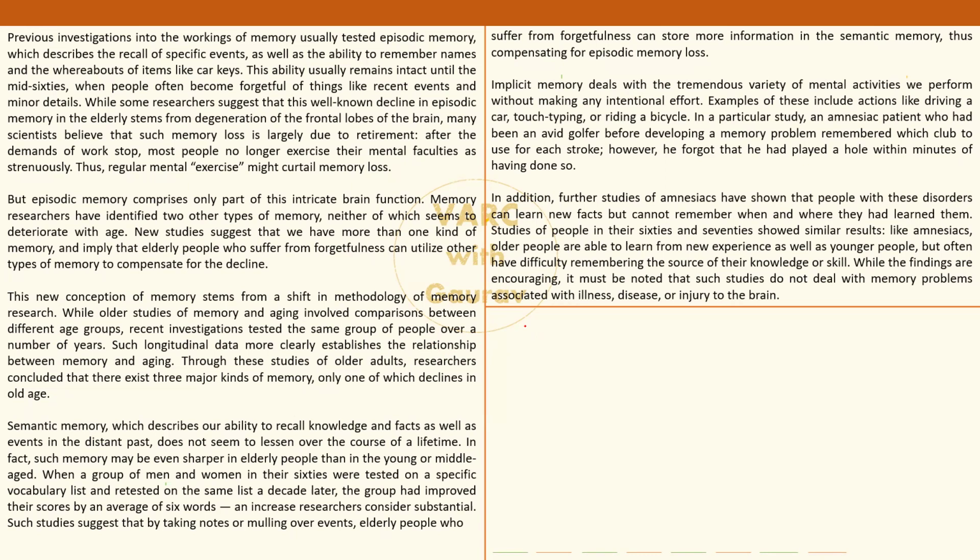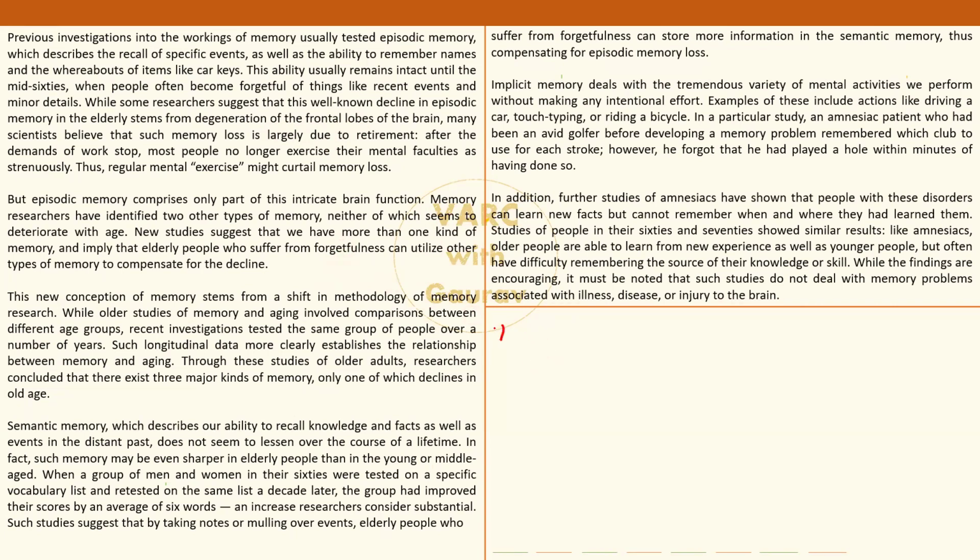The genre, as you can see here, assuming that you have read it, solved it, the genre of the passage is very straightforward, natural science based, or simply you can call it science based RC. But still, in spite of that, the passage is not heavily technical in nature. The only place where maybe they come close to using some kind of proper technical jargon is over here, where the author ends up using the term frontal lobes of the brain. But even this term is sort of inconsequential to the entire passage, and we can coast through it pretty comfortably, irrespective of whether you are a science student or not. Now, what we are discussing in this passage is the memory.